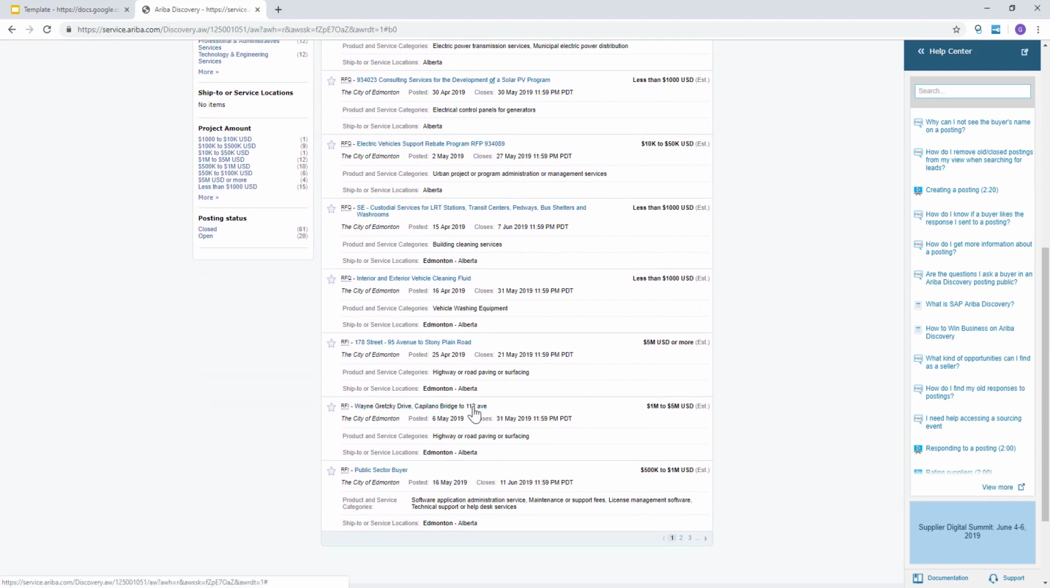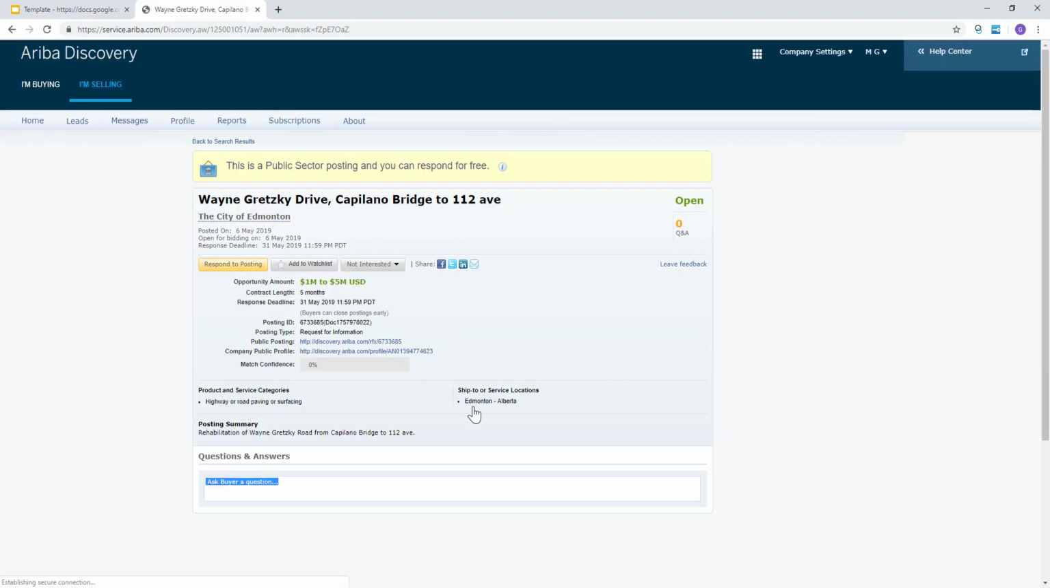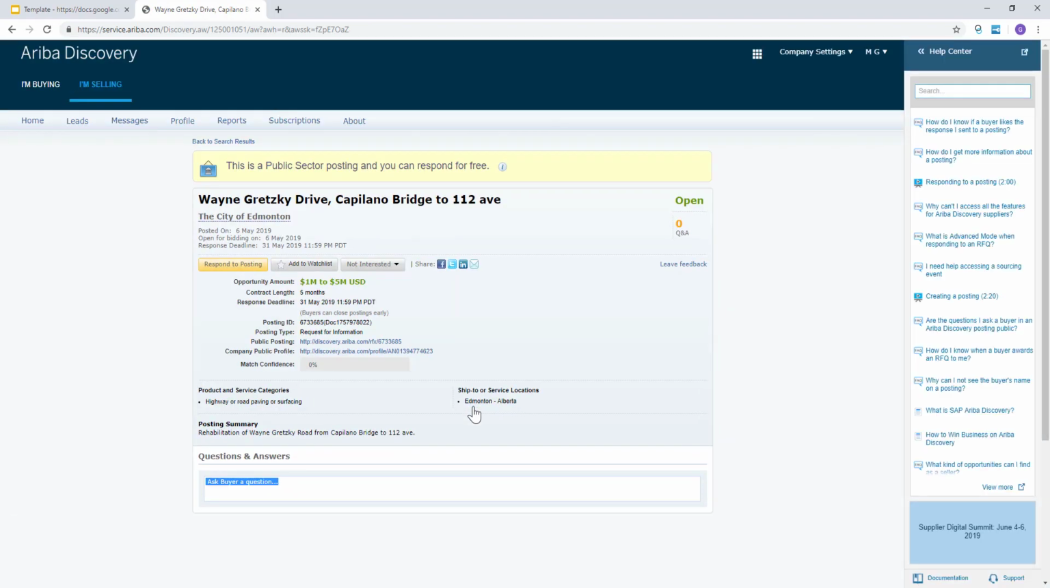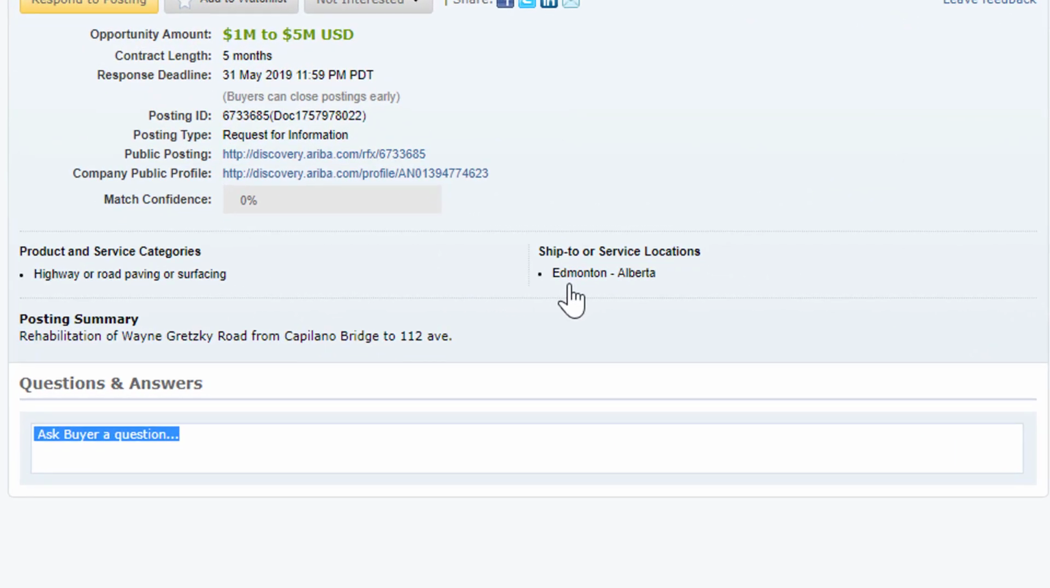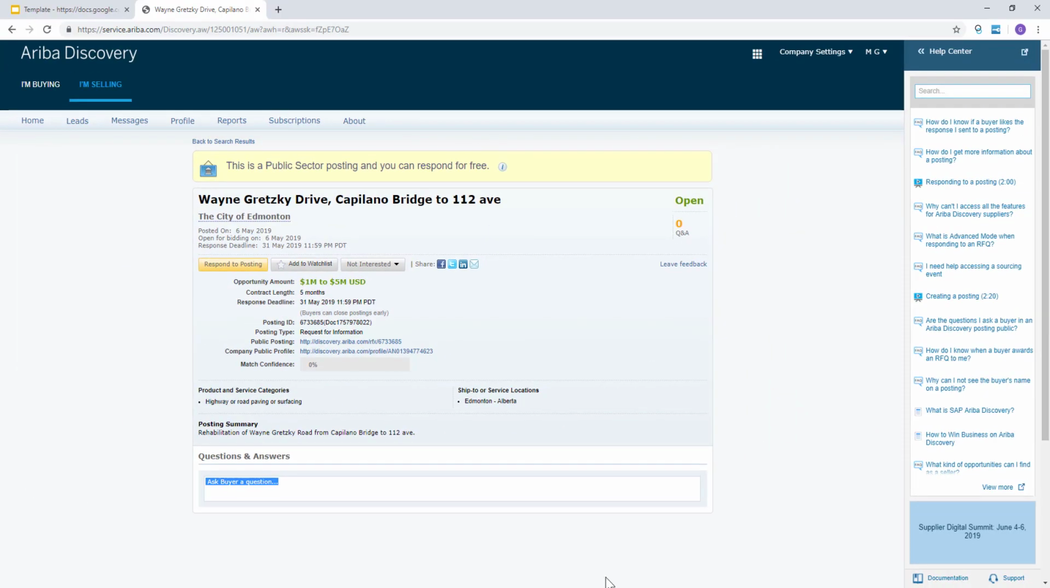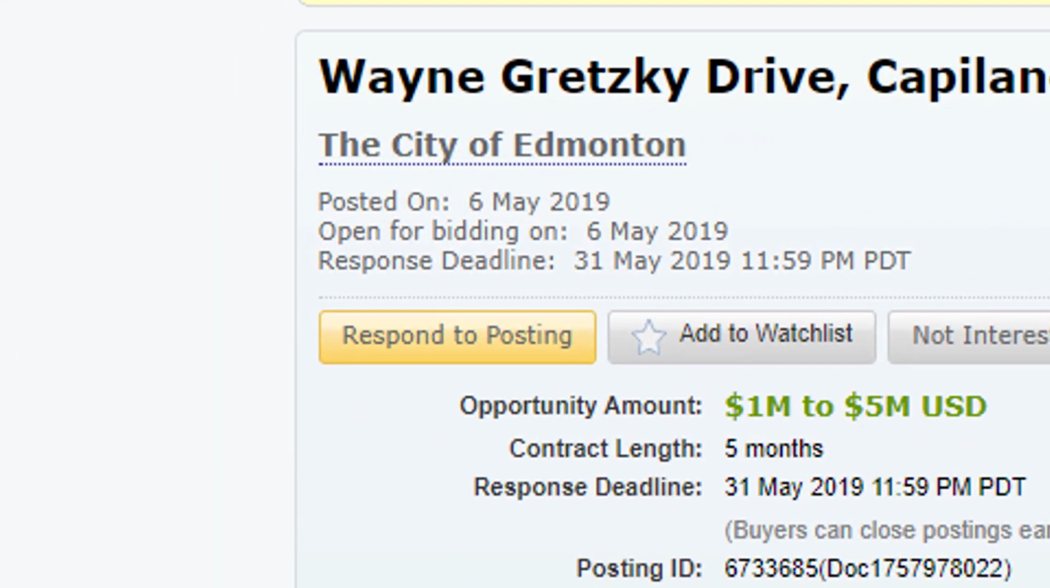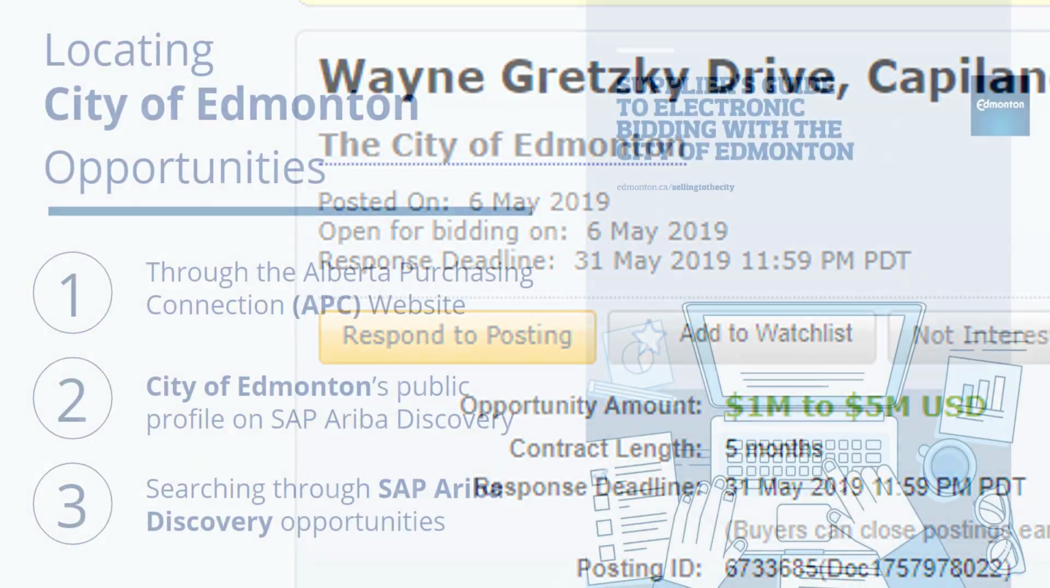click the name of the opportunity to be taken to that specific Sourcing Opportunities dedicated page. On this page, you can view the details of the event, like the opportunity amount, contract length, and the response deadline. You can also view the product and service categories and the ship to or service locations of the opportunity. If you have questions, you can ask the buyer a publicly visible question in the questions and answers field. If you wish to respond to the opportunity, click the yellow Respond to Posting button.